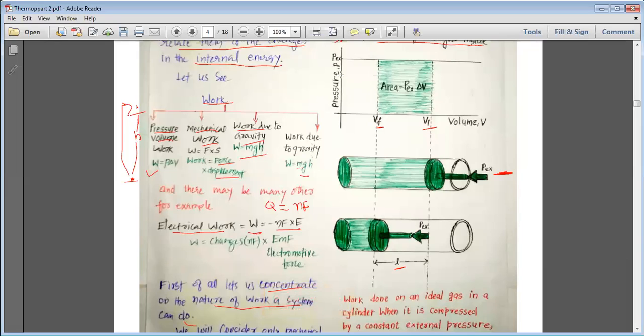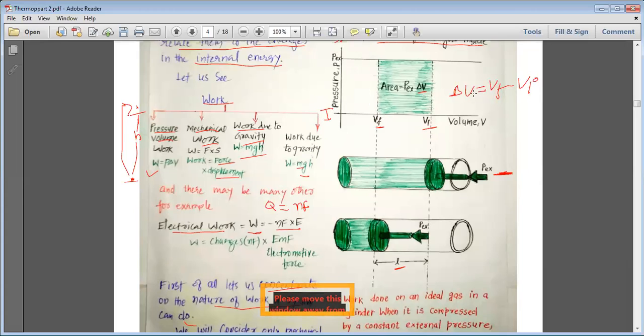The pressure initially applied goes from the initial pressure to the final pressure PEX, and under the PEX pressure the change in the volume, that is delta V, takes place. This delta V is V final minus V initial.